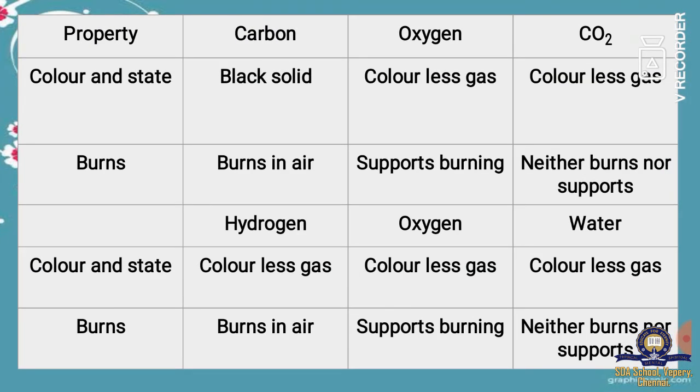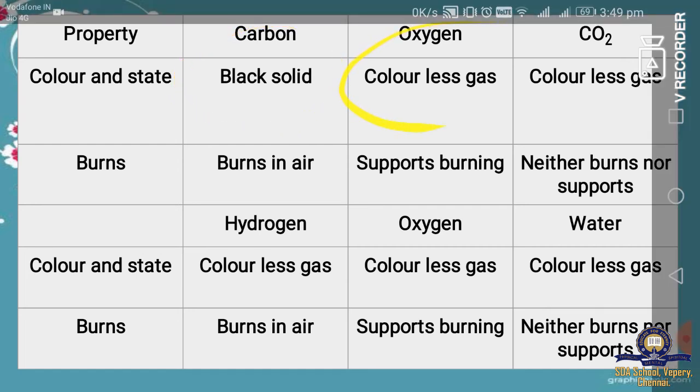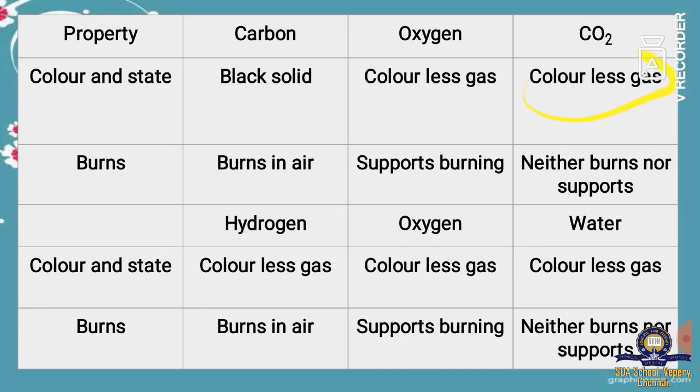So here you can see the few properties of the reactants and the products. The first property is color and state. So carbon and oxygen gives carbon dioxide. This is the first activity which we have seen now. The color of carbon is black solid and oxygen is a colorless gas, and carbon dioxide is also a colorless gas.